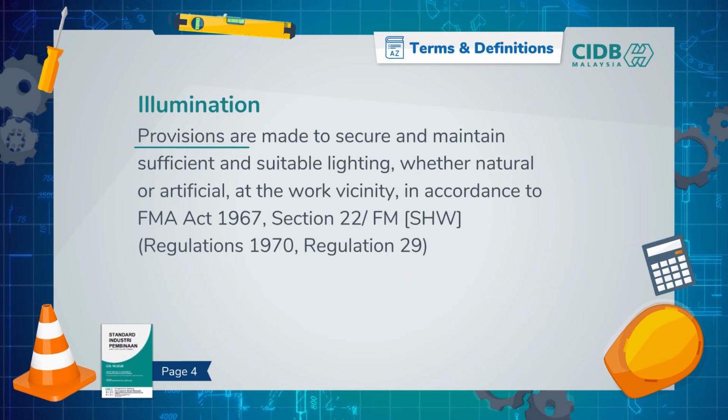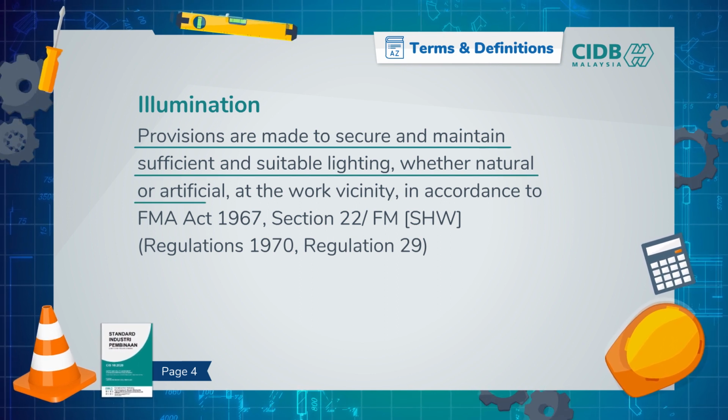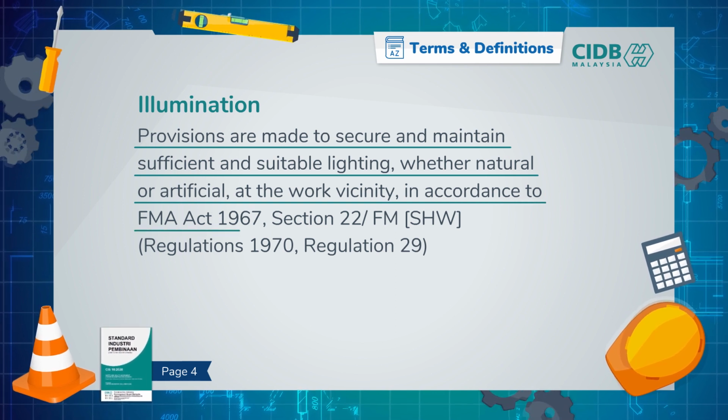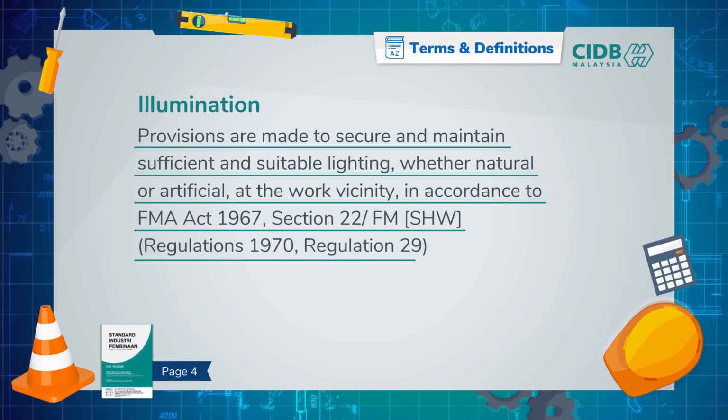Illumination refers to provisions that are made to secure and maintain sufficient and suitable lighting, whether natural or artificial, at the work vicinity in accordance to FMA Act 1967, Section 22/FM SHW Regulations 1970, Regulation 29.